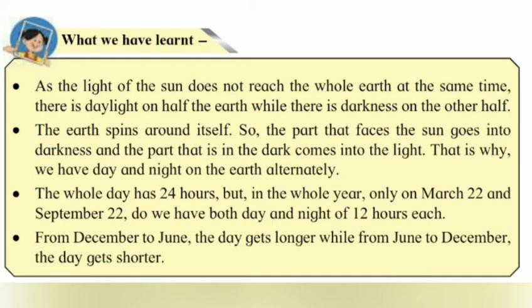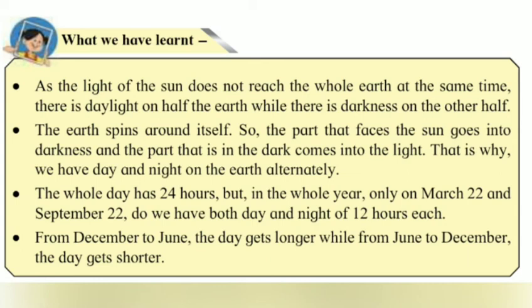From December to June, the day gets longer, while from June to December, the day gets shorter. From March 22nd to June 21st, our daytime increases slowly and night time decreases. From June 21st till September 22nd, the day becomes shorter and the nights become longer. From September 22nd till December 22nd, the day continues to be shorter and the nights longer.